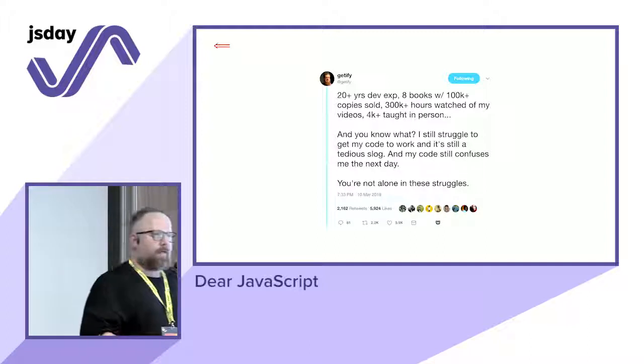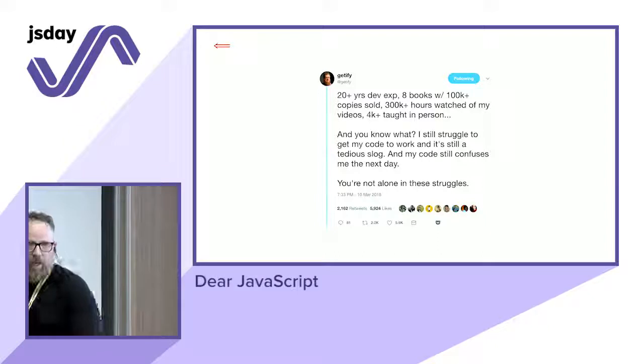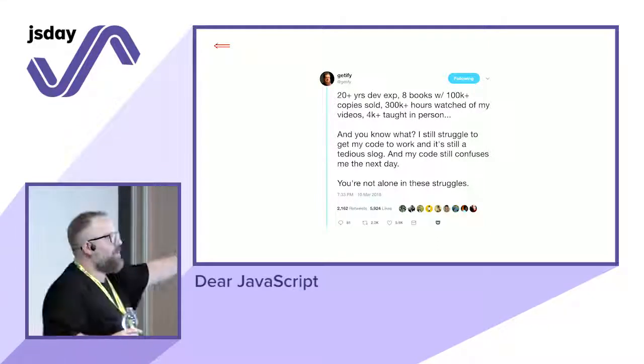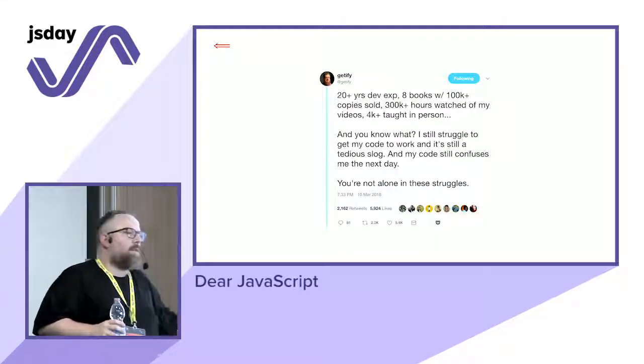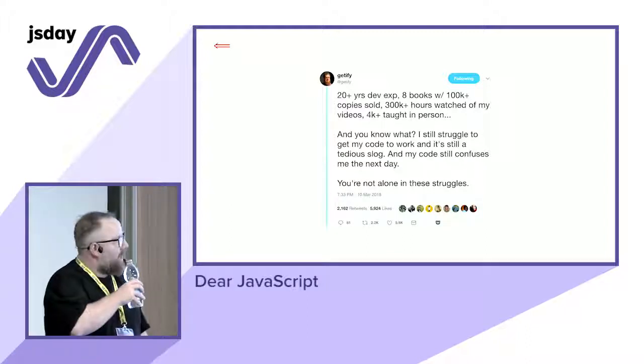So if you are stressed sometimes when you're using JavaScript, the so-called JavaScript fatigue, it's normal. Even Kyle Simpson sometimes says that he also makes mistakes and struggles with the language, even though he wrote many books.